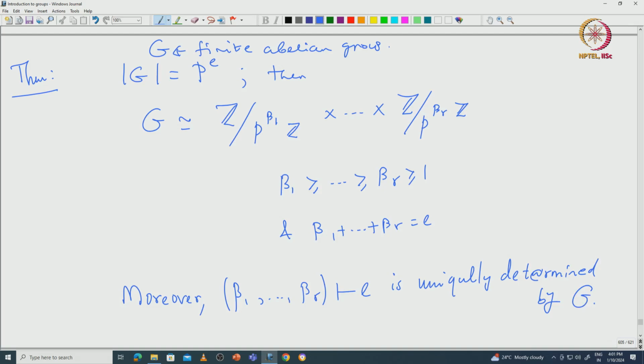So we have such exponents beta_1 etc. beta_r which form a partition of e, and this partition is uniquely determined by G. That is what it says. So from this it is immediate that G can be written as a product of cyclic groups of prime power orders. Okay. And we will also verify the uniqueness along the way.